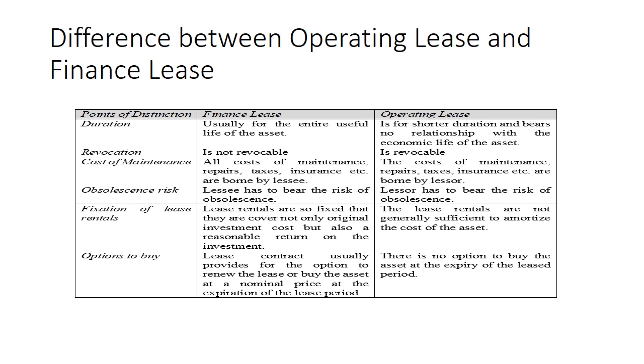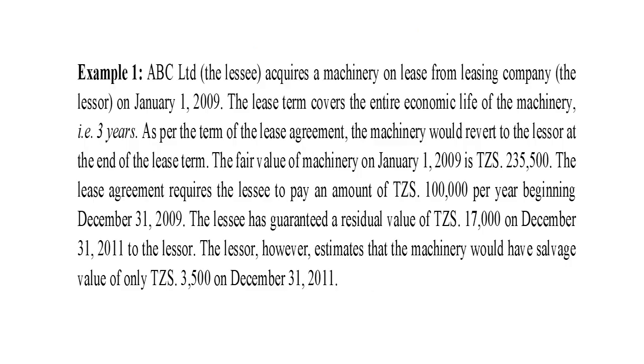In an operating lease, lessee rentals are not generally sufficient to amortize the cost of the asset. Option to buy: in a finance lease, there is an option that at the end of the contract the lessee may buy the asset, but there is no such option in an operating lease.